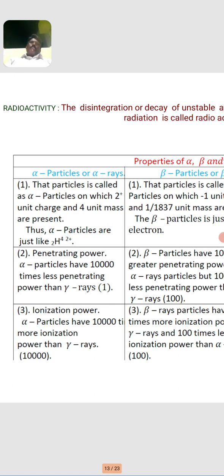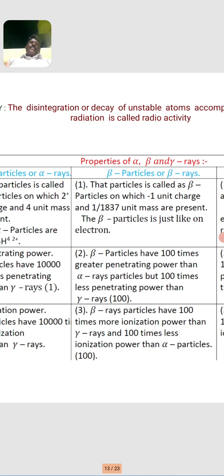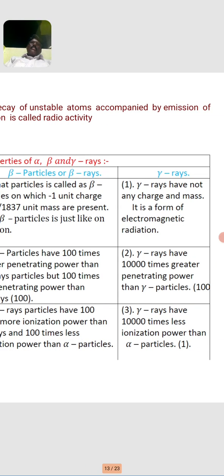The beta particle has 1 unit charge and 1/1837 unit mass. The beta particle is just like an electron. The gamma rays have no charge and no mass, so they form electromagnetic radiation.